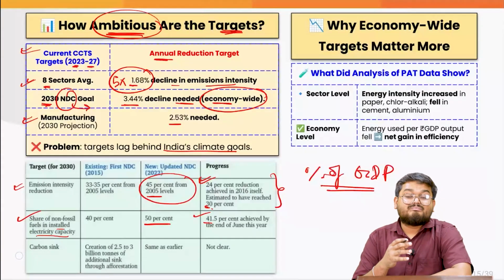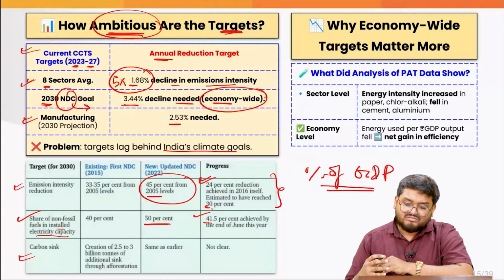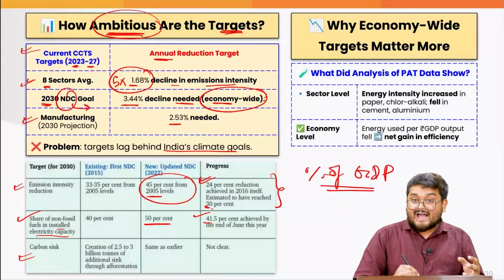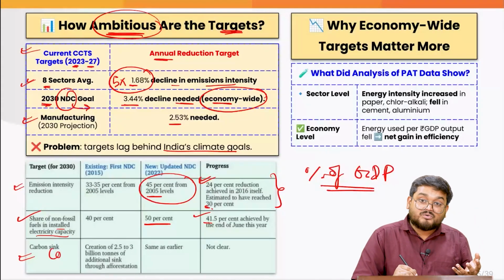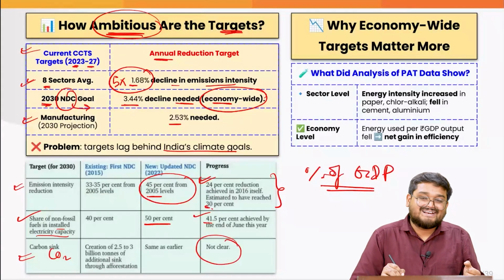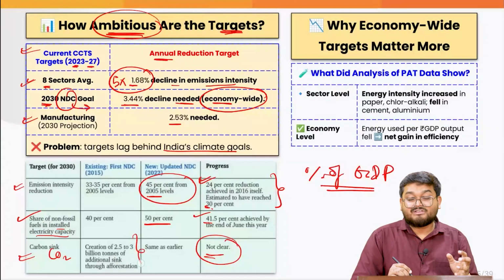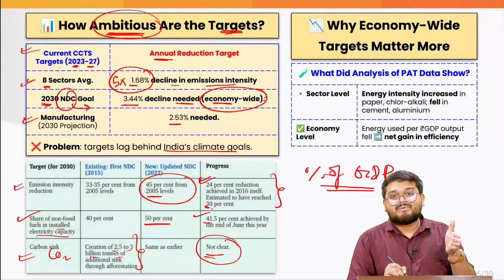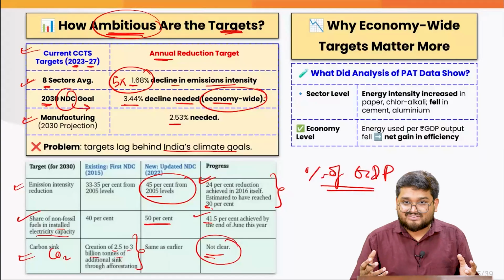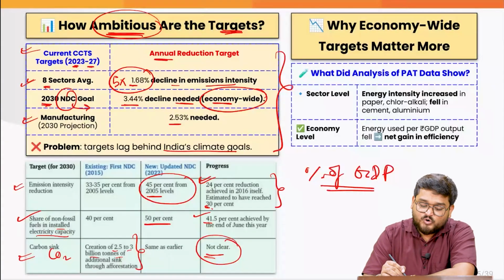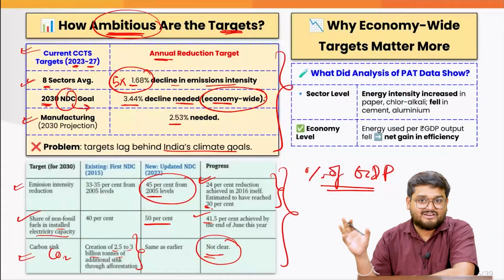And when we talk about building carbon sinks through afforestation, because more afforestation will take back carbon dioxide from the atmosphere, this is also something where the progress is not clear based on the earlier target, that is, we have to create around 2.5 to 3 billion tons of carbon dioxide sinks. So this is where we have to understand that even these targets are not enough to complete these NDC targets.